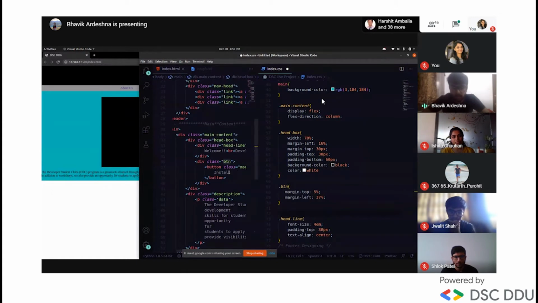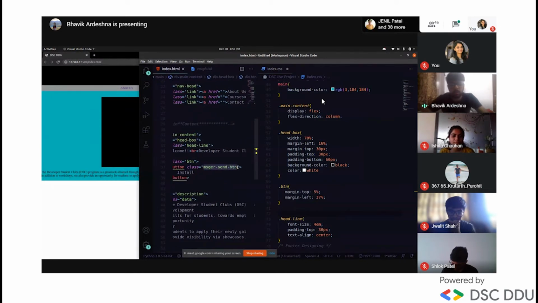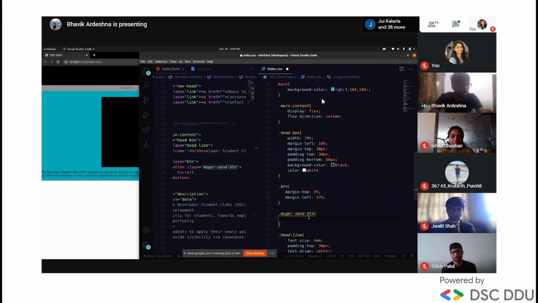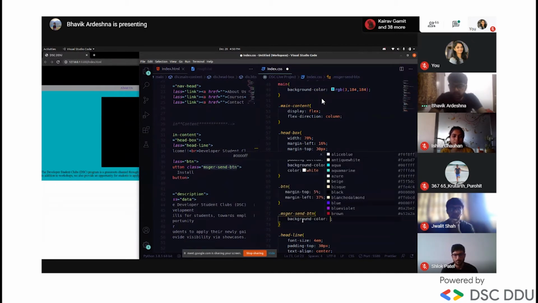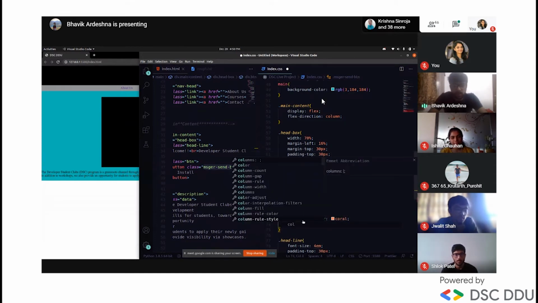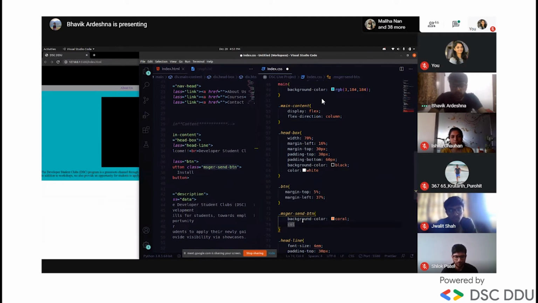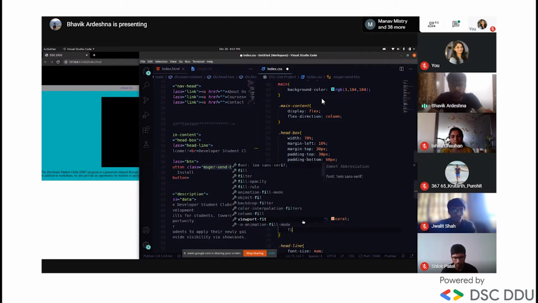I give the button the class of messenger send btn. Let's copy it and apply some more design to it. It contains a lot of design. It will contain a background color, and I want the color to be white. Font weight means bold.